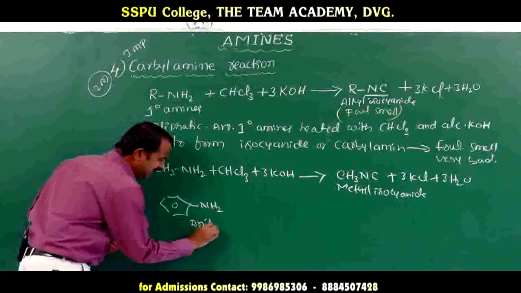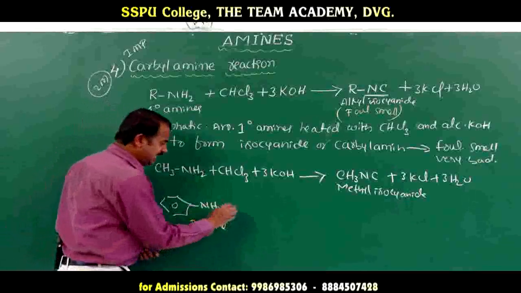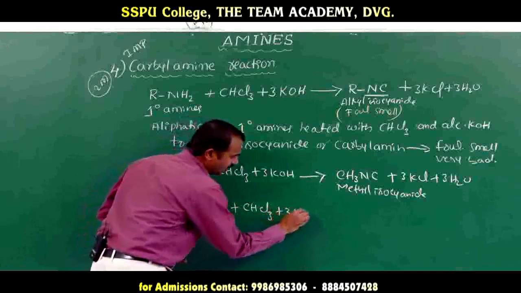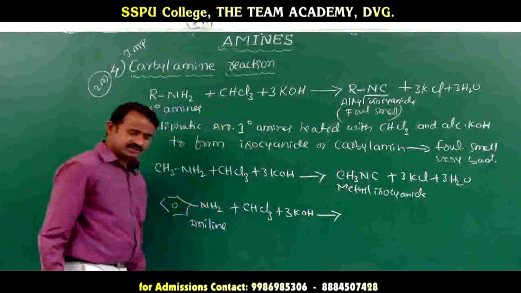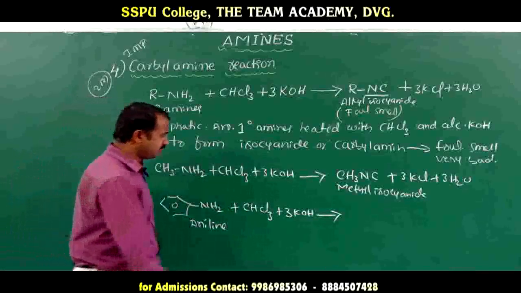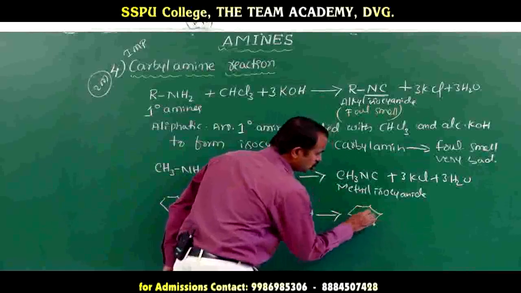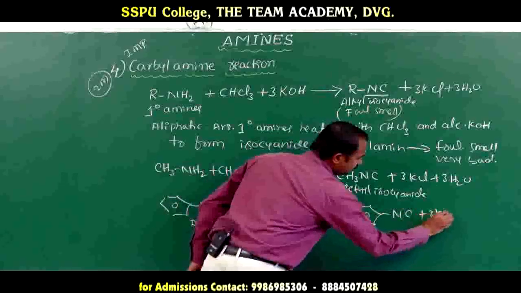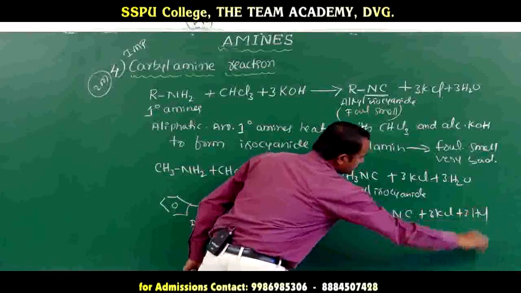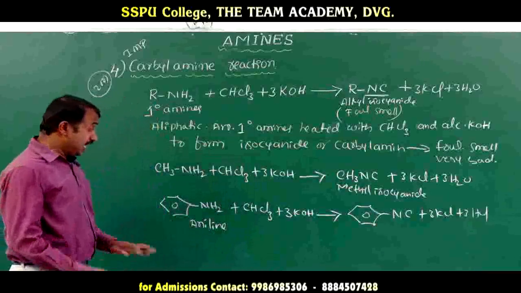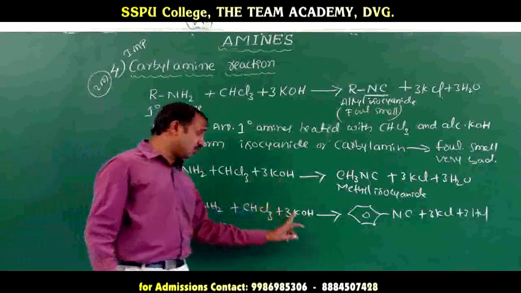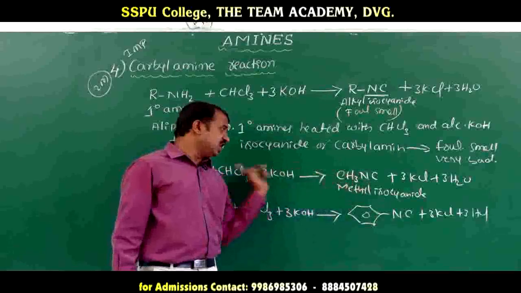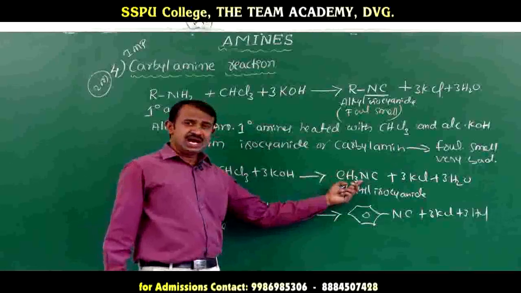Aniline reacts with chloroform and alcoholic potassium hydroxide, heated, to form isocyanobenzene. Sometimes they will ask to name the product when aniline reacts with chloroform and alcoholic potassium hydroxide: it is isocyanobenzene. If it is methylamine, it is methyl isocyanide.